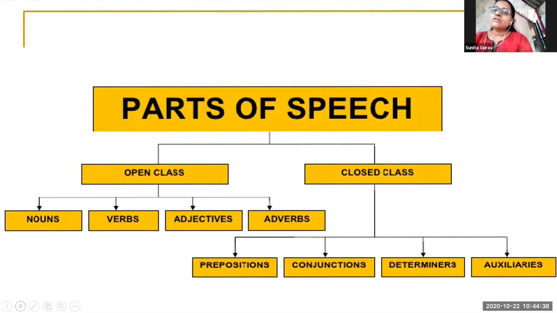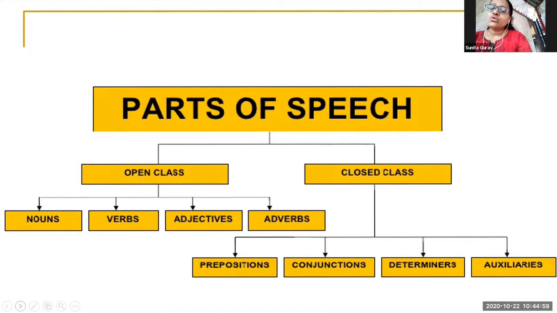Now, the third type of part of speech is adjective. I will take any word for adjective, for example, better. Better is an adjective. What is the main word of it? Its main word is good.